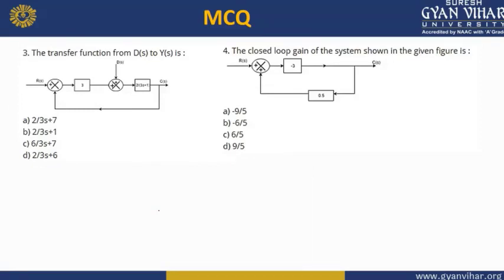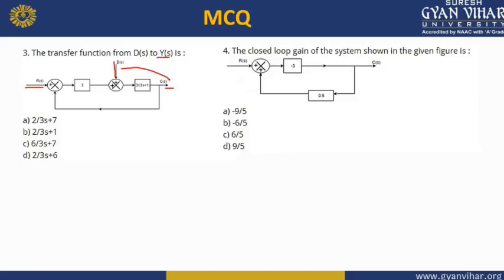Look at question number 3. In this question, you can see the transfer function from Ds to Ys. You have to identify the Ds to Ys. That is, we are having one disturbance over here, one input and one output. So we have to find out the relationship between the output and the disturbance, the ratio between the output and the disturbance.